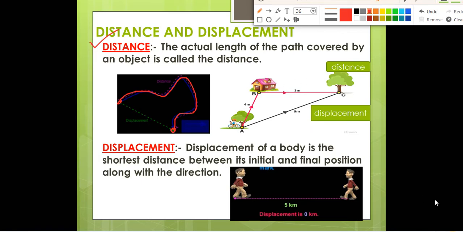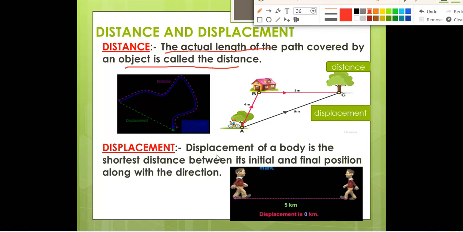For example, I have drawn one line like this, and this is the road to go from here to here. So the person will take this length to go from here to here. So this will be the distance, and this is the shortest distance. This will be the displacement. So what is distance? Distance is the actual length of the path covered by an object.